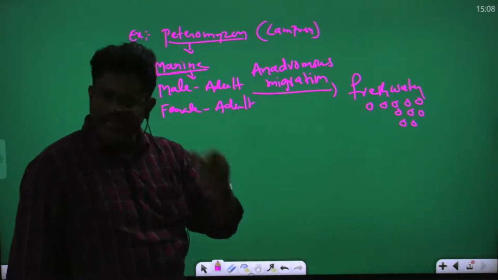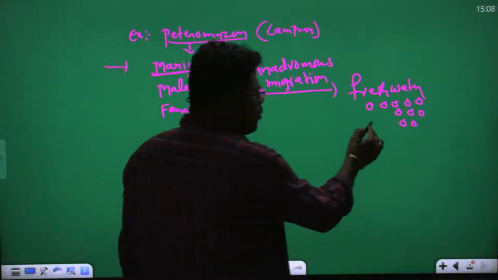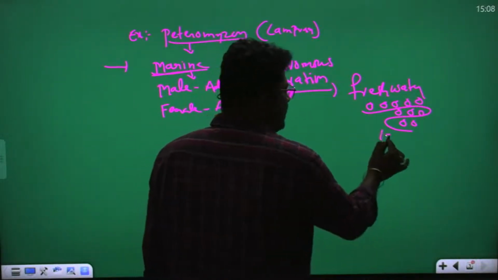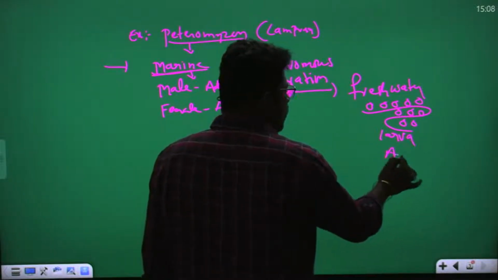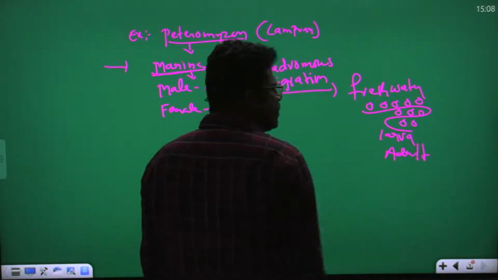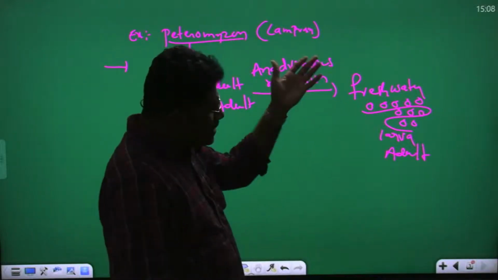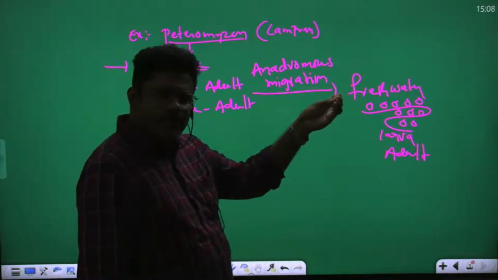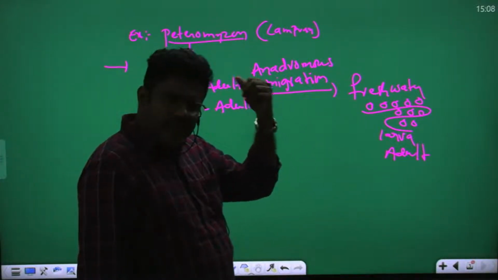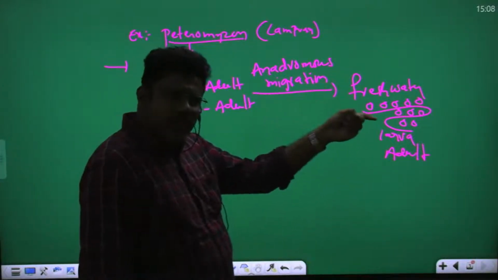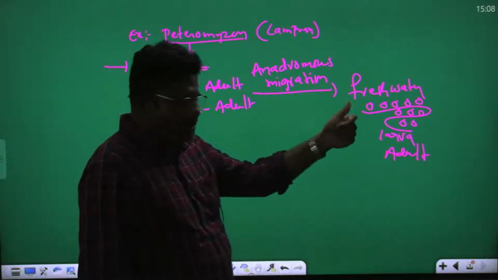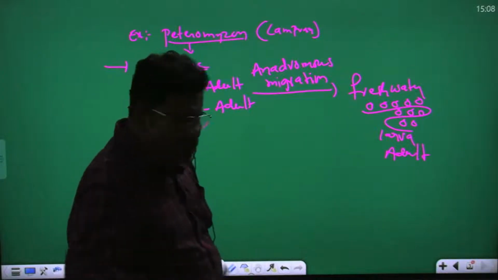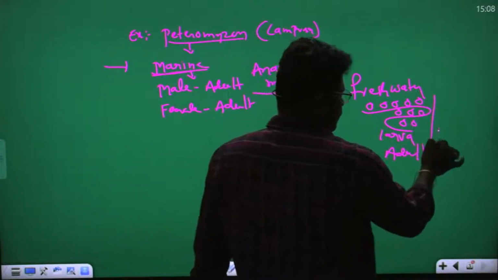Now in the fresh water, what is there? Petromyzon eggs are there. These Petromyzon eggs develop in the fresh water, become larva, and then become adult. After laying eggs, female also dies. Eggs develop into larva, larva develops into adult. This development is called metamorphosis.